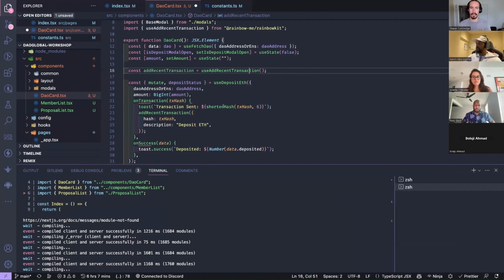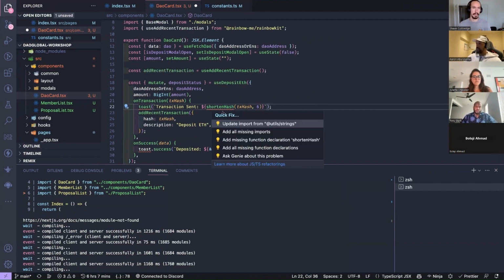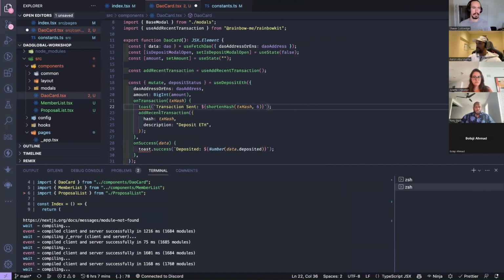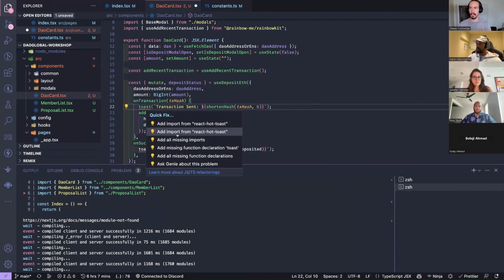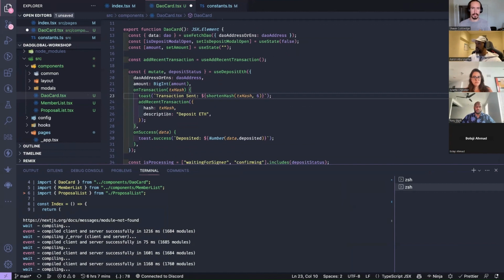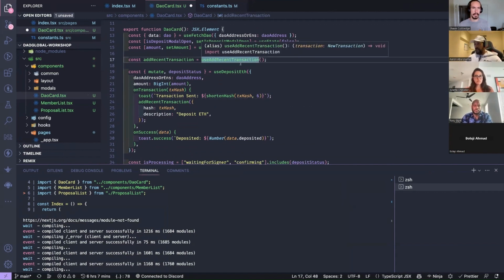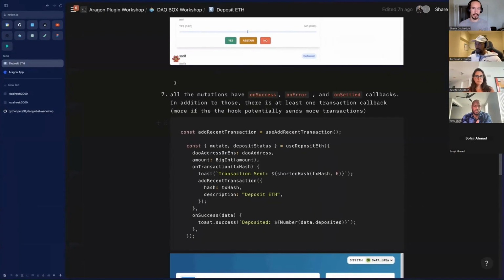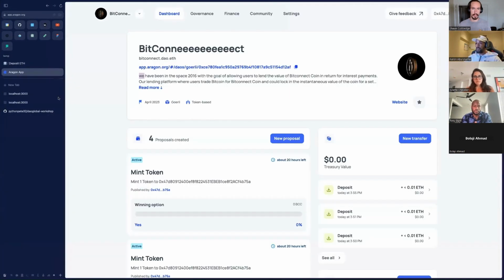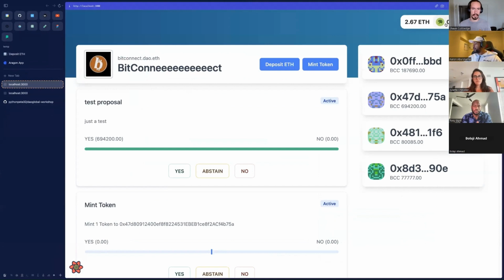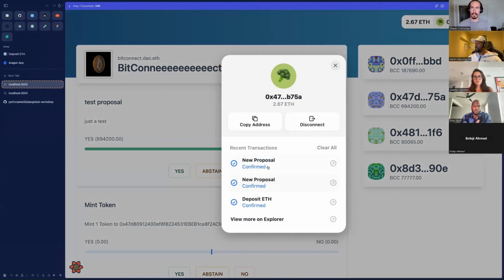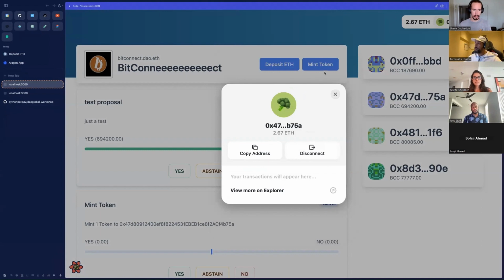Okay, add this in. These are just some helper functions as well, to format strings and stuff like that. So what's happening here? One thing that's not actually Use-Aragon related is that we're using Rainbow Kit here, and when you open this up, you get these recent transactions, right? They've got a hook so you can pass in a transaction hash and it will store all your recent transactions for you. So we're going to be using that as well.